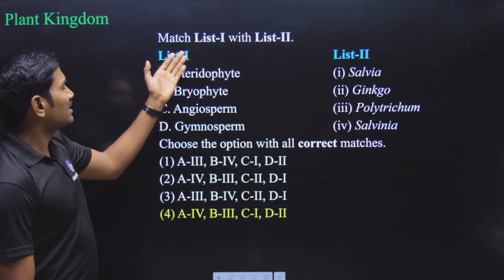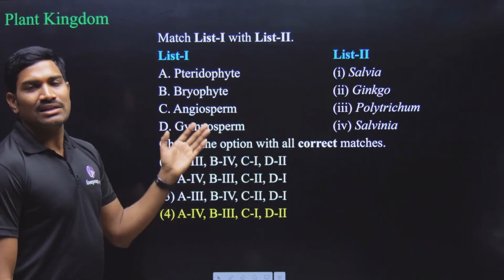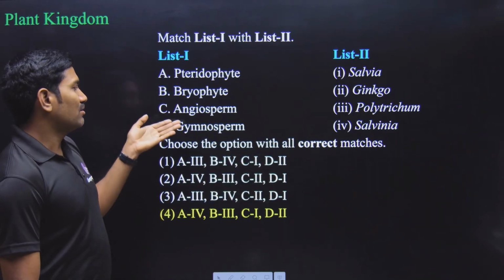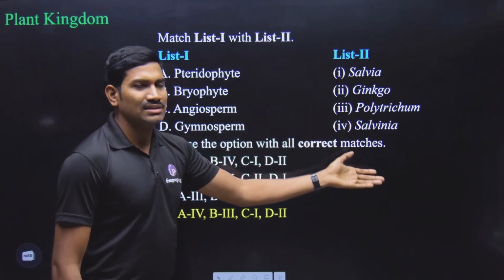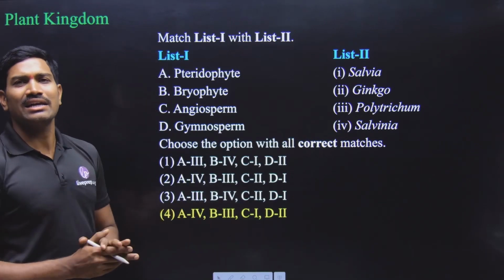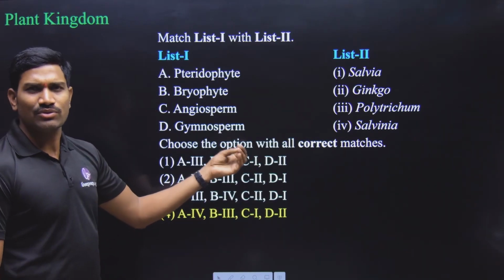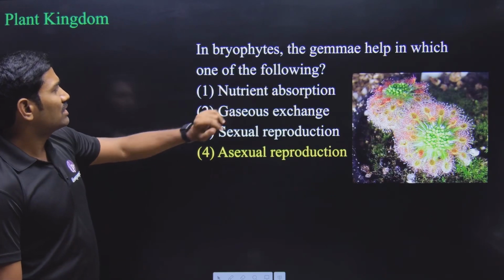This is also from the plant kingdom. Here they have given list A and list B, or list 1 and 2. Directly, some groups they have given, and then some examples. Direct NCERT examples here. So for this the answer is option 4. For this type of question I am not going with explanation, so directly we will go with the next one.